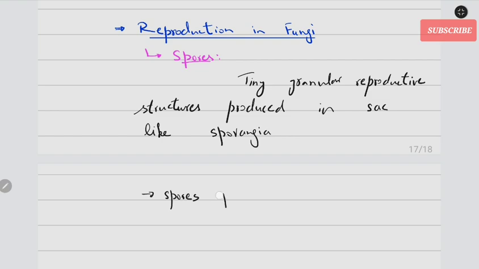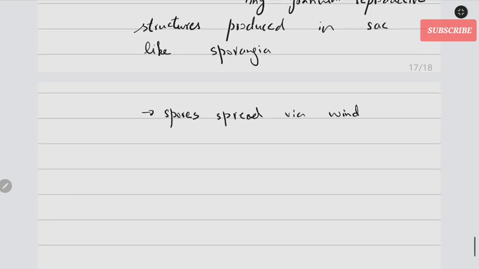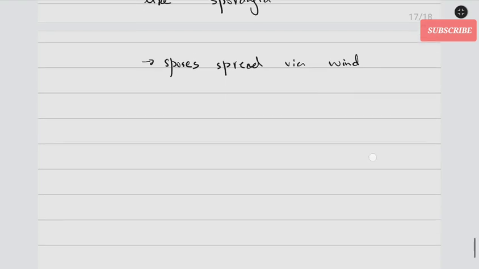Spores spread through wind or by any other means. They could spread through physical contact, through water, through animals, but mostly through wind, right?